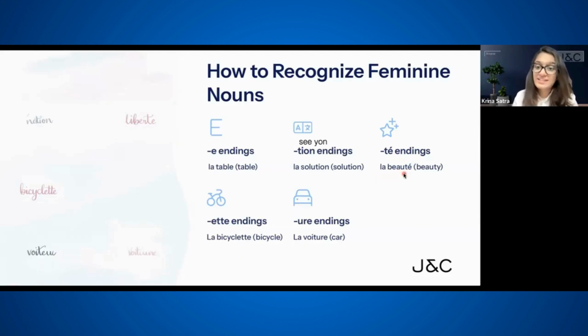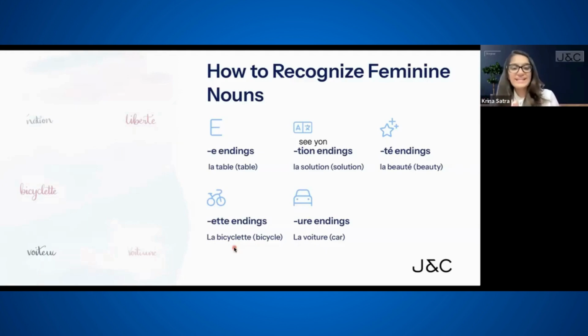Now, the third one was T-E with an accent. Now, the fourth one is E-T-T-E. So, any noun which ends with E-double-T-E is usually feminine. That's correct. It's usually feminine. Now, a very common example over here. La bicyclette. Repeat after me. La bicyclette. Bicyclette, which is a bicycle.